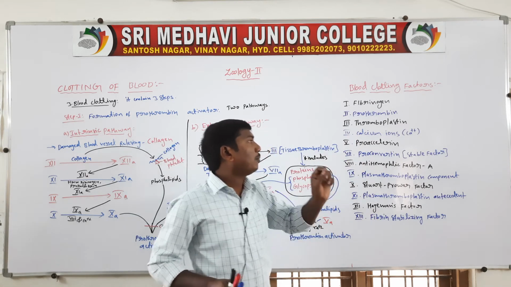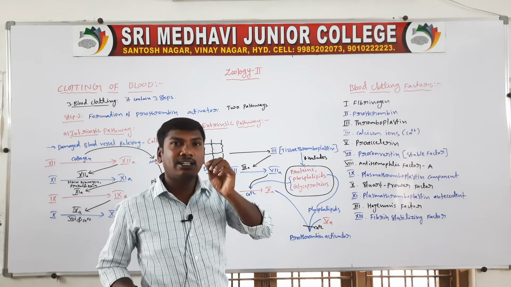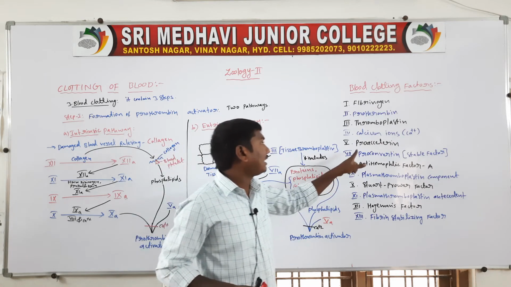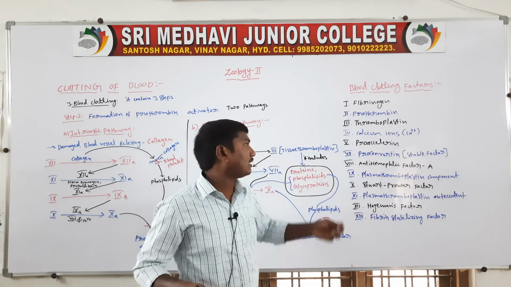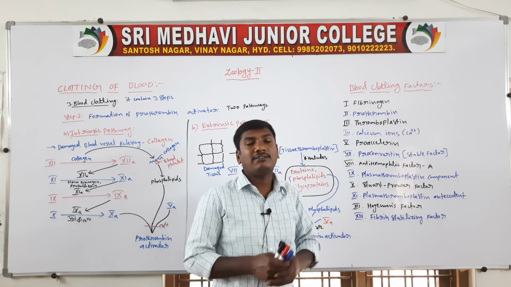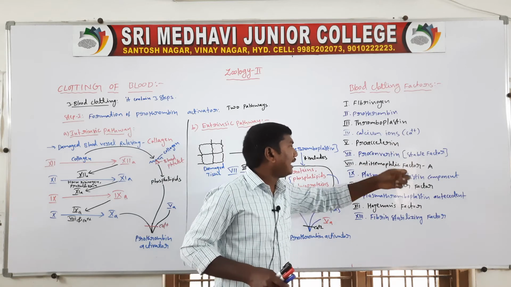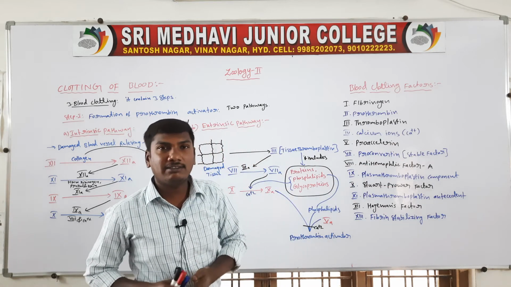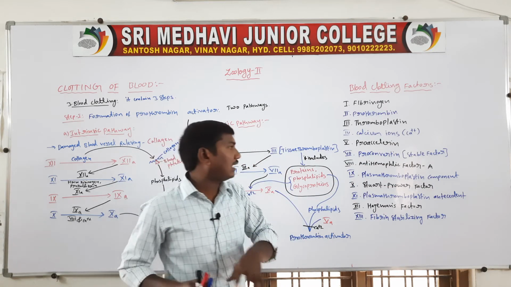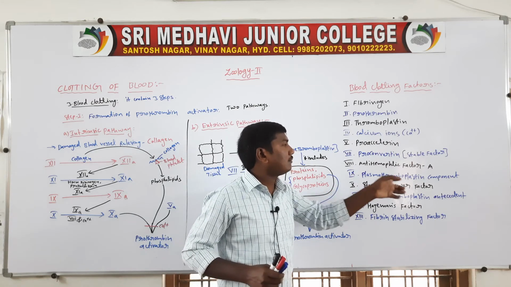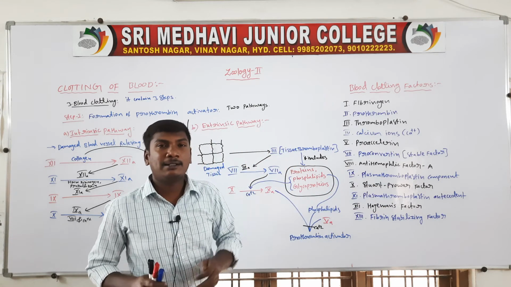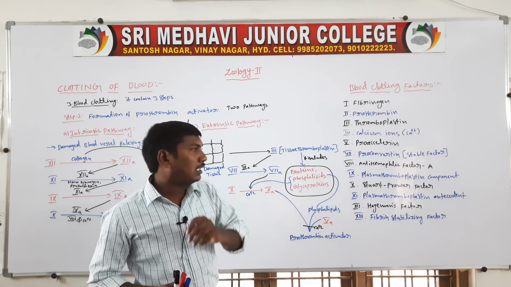Fifth, proaccelerin. The sixth one is absent. Seventh, proconvertin. Eighth, anti-hemophilic factor A. Ninth, plasma thromboplastin component.